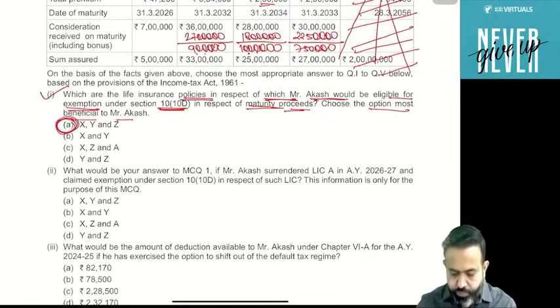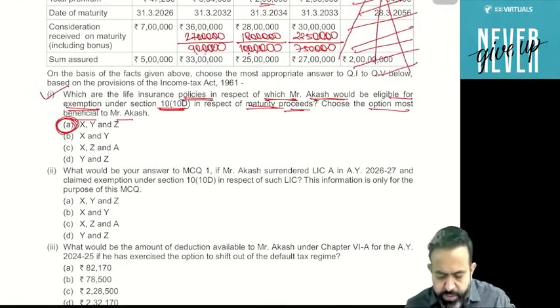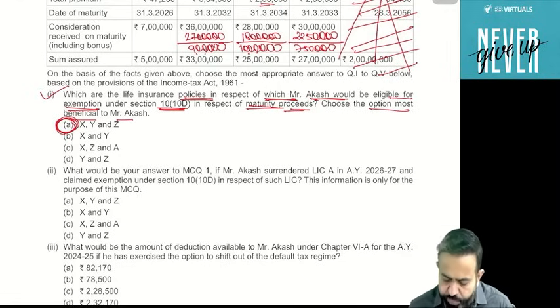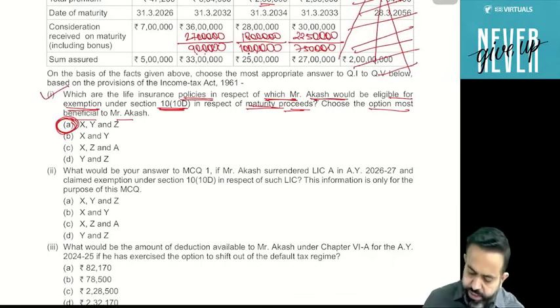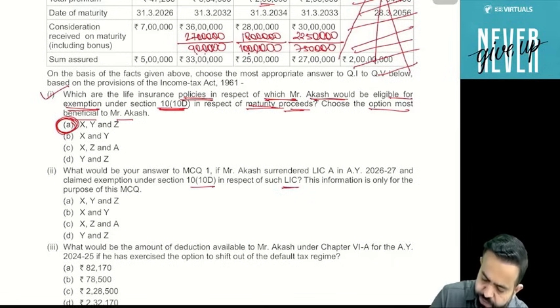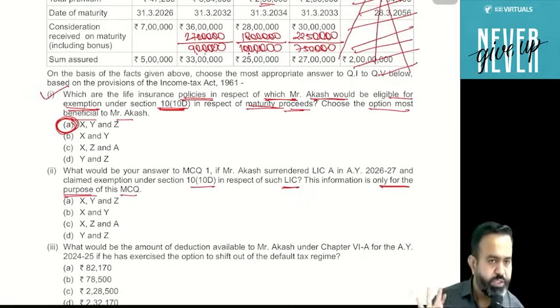Now second: what would be your answer to MCQ 1 if Mr. Akash surrenders LIC A in assessment year 2026-27 and claims exemption under section 10(10D) in respect of such LIC? This information is only for the purpose of this MCQ.